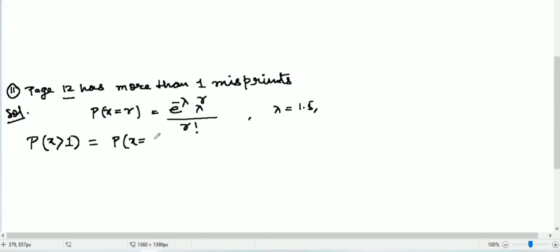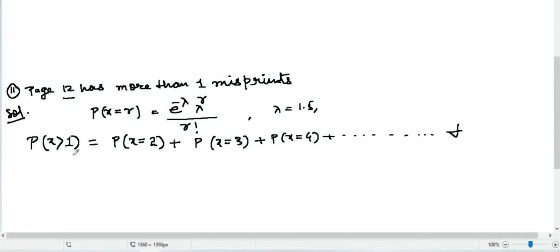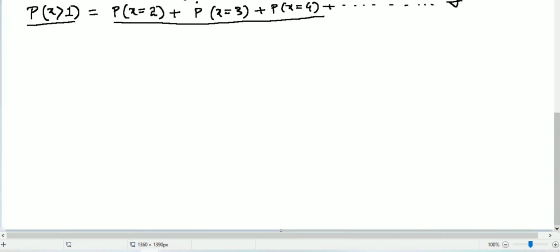So more than 1 means the probability of X equal to 2 plus the probability of X equal to 3 plus the probability of X equal to 4, and this way it will go to infinity. If we try to find it in this way, we won't be able to find the probability of X greater than 1. Just try to understand with the graph of Poisson distribution.